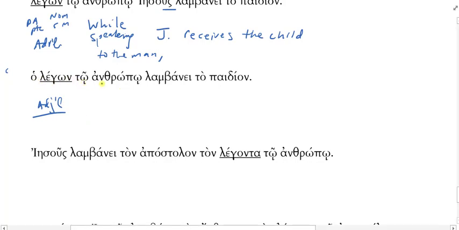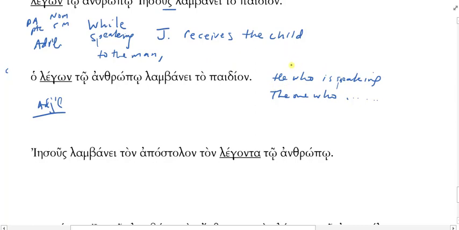It's substantival. Notice I have ho legōn, the speaking, which is nominative, and then there's no nominative noun that it accompanies, agreeing with in case, gender, and number. So it is doing the work of a noun. The speaking one. The speaking one to whom? The speaking to the man one. Or, I might translate this as, he who is speaking to the man, or the one who is speaking to the man receives the child.